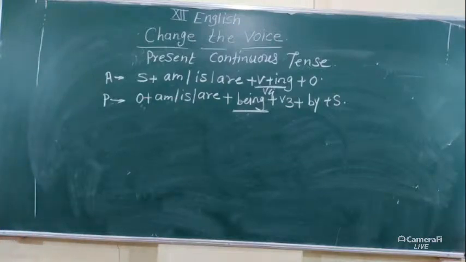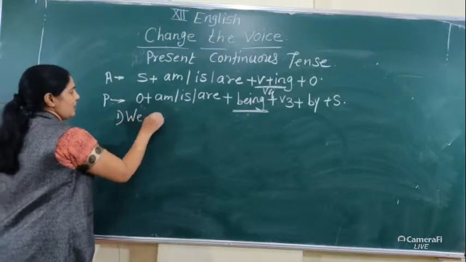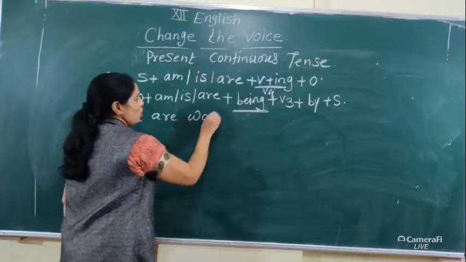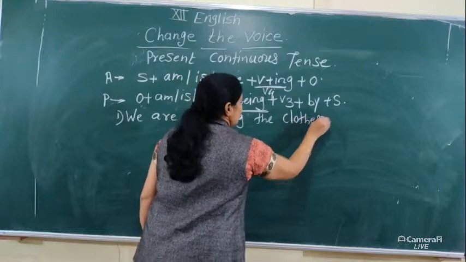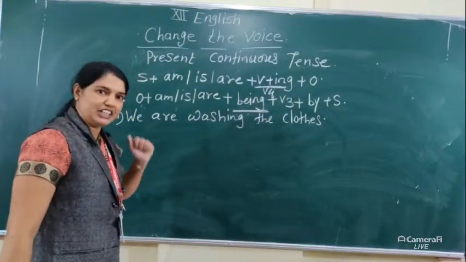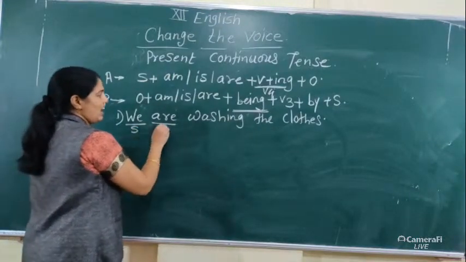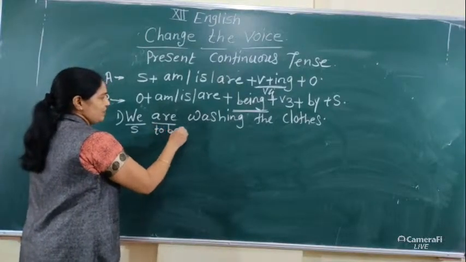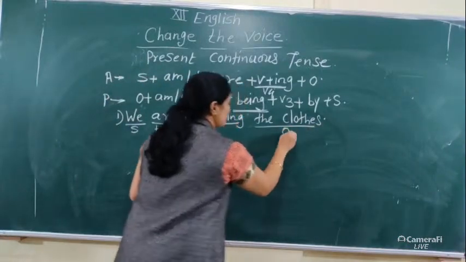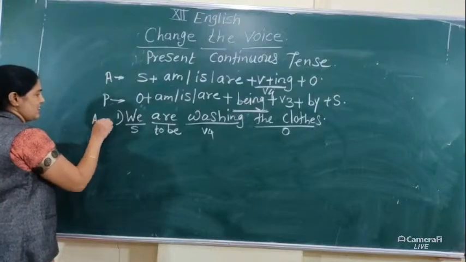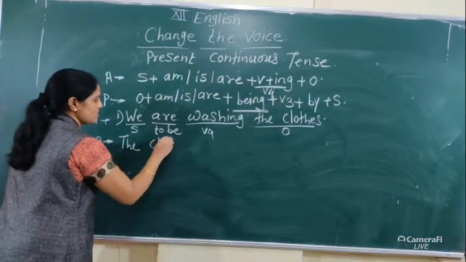Then example: we are washing the clothes. This sentence is in present continuous tense. Subject we, are is the to be form, washing is verb ing, V4, and the clothes is the object. Now in passive, object comes into the place of subject: the clothes.